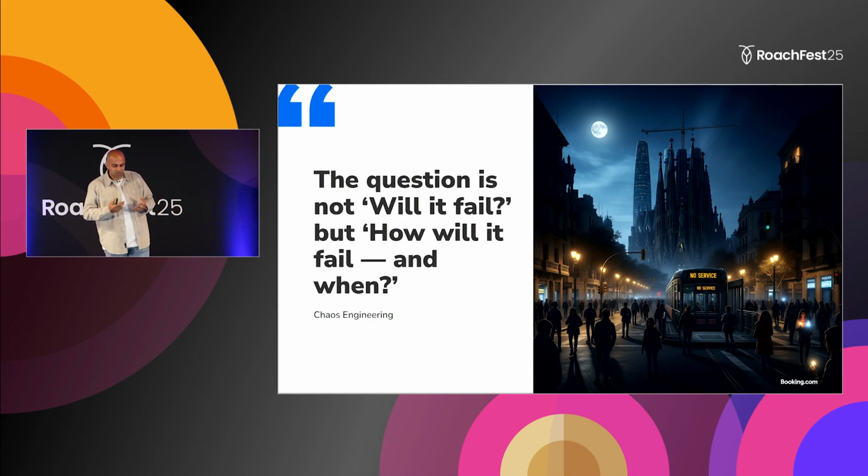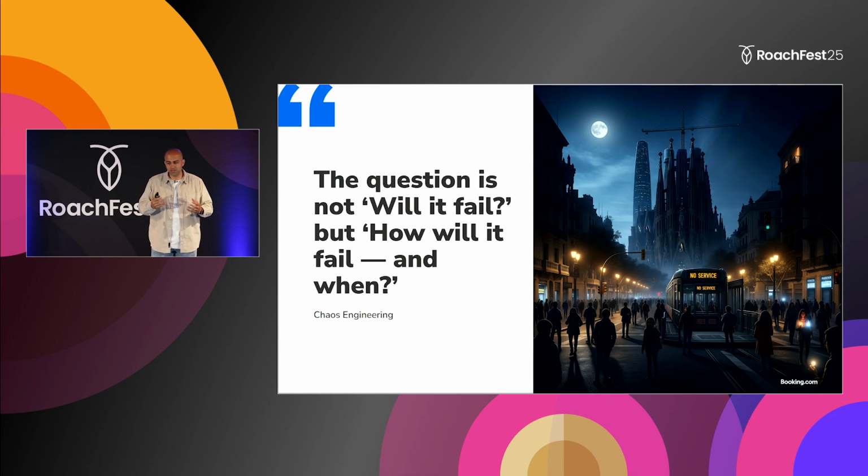So as chaos engineering says, and of course it's not caused by Cockroach. This blackout is not because of Cockroach, by the way. This is a personal experience that I wanted to share. Chaos engineering has the wisdom that things will always fail. The question is when and how.